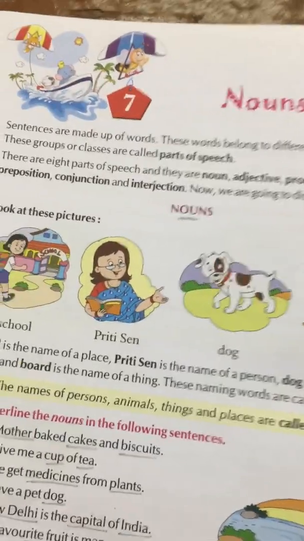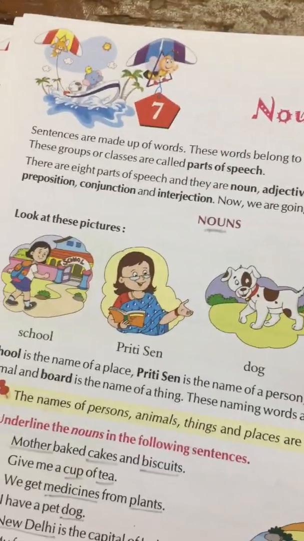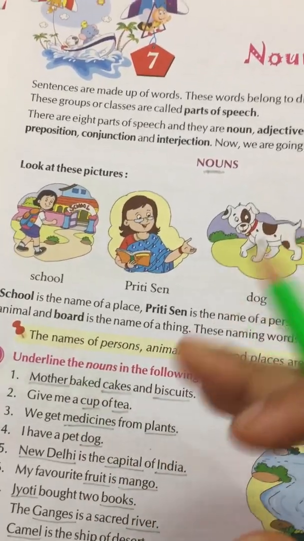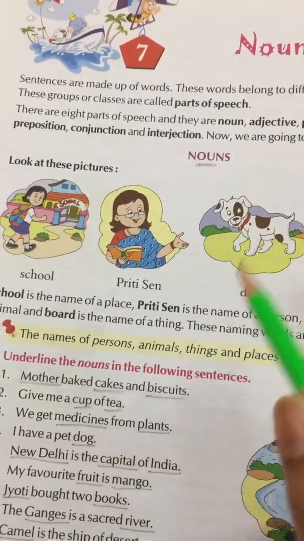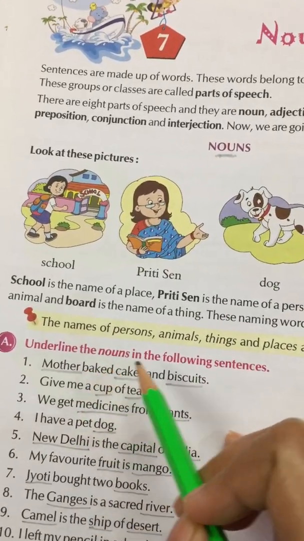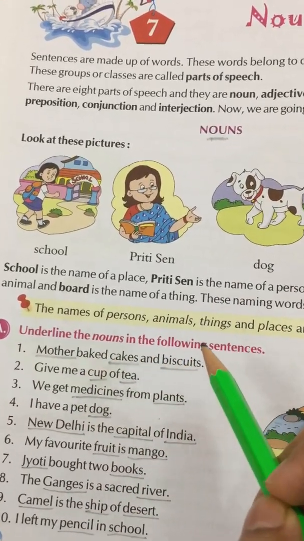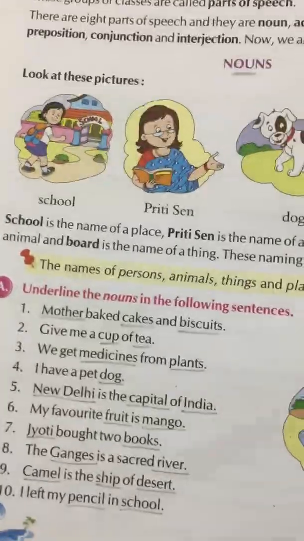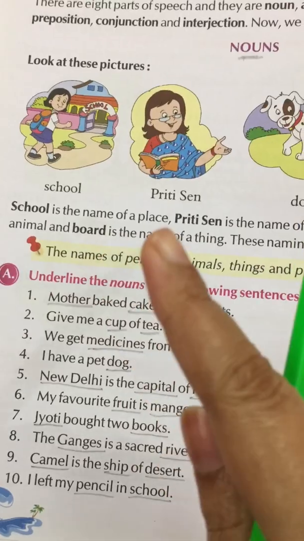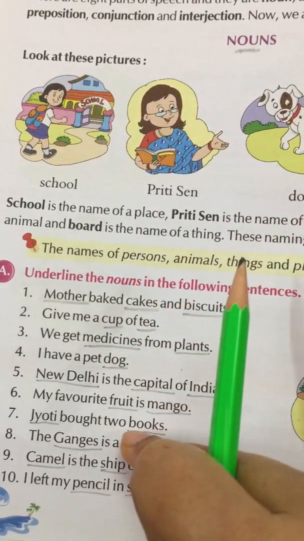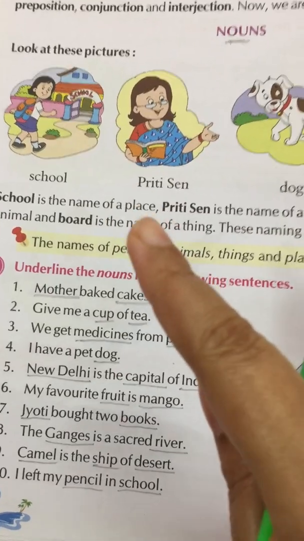Alright. So without wasting any time, let us do this exercise so that you will get to know more about this thing, noun. Okay. Underline the nouns in the following sentences. Now before going through this exercise, I want to tell you children that all these exercises with answers you will get in your dashboard.